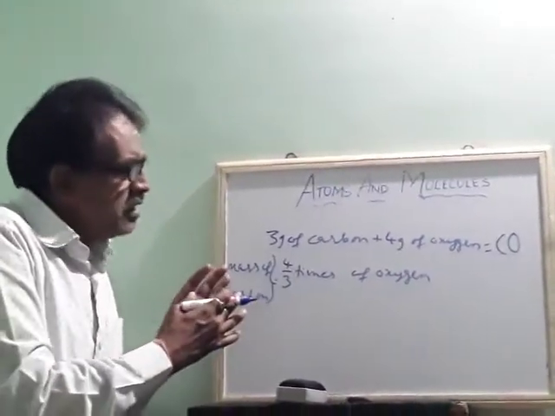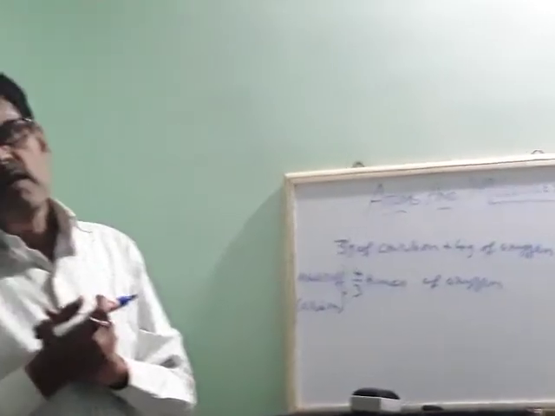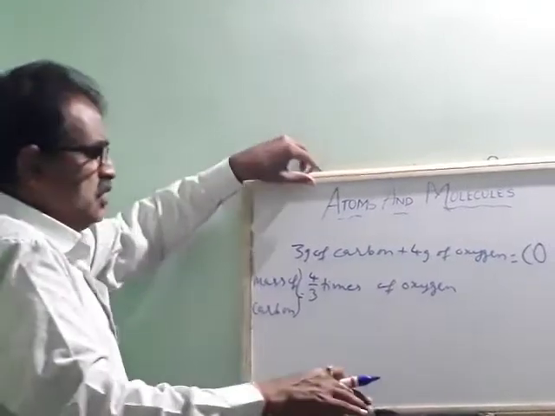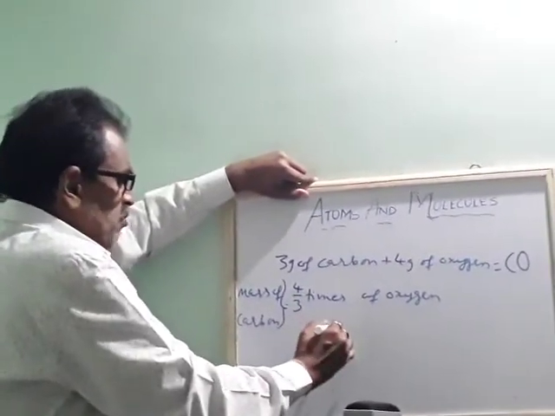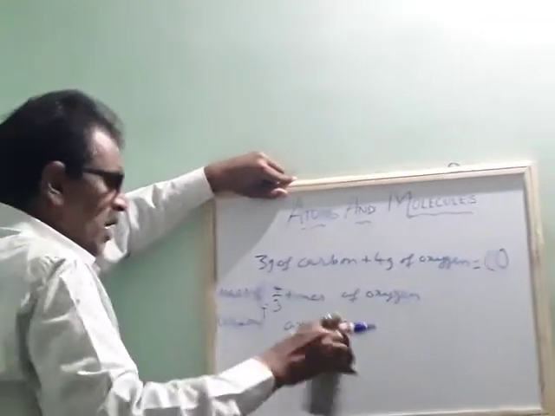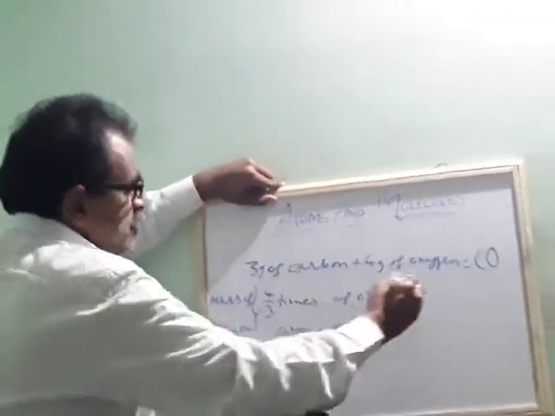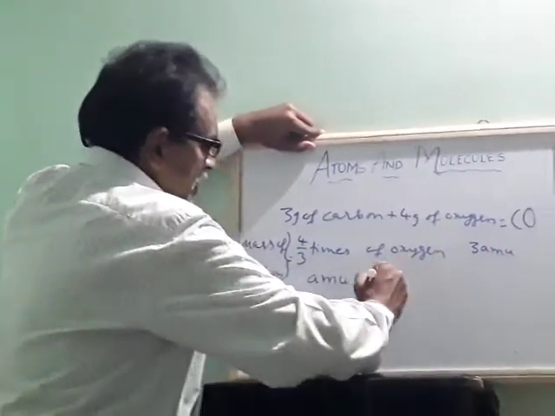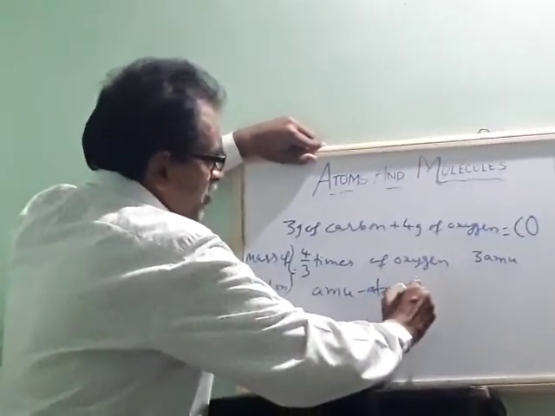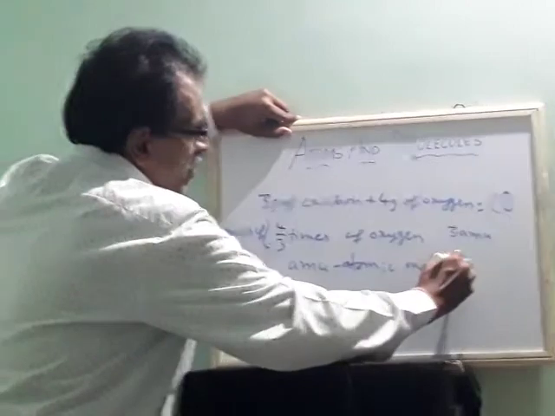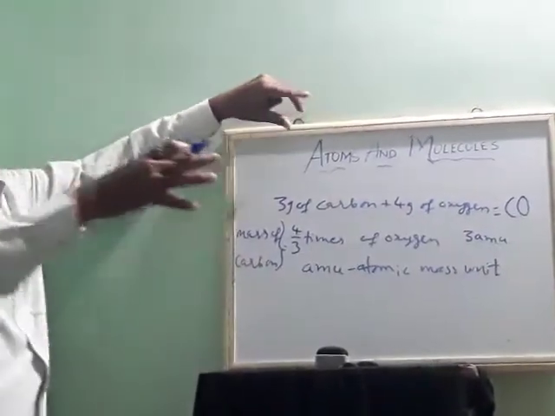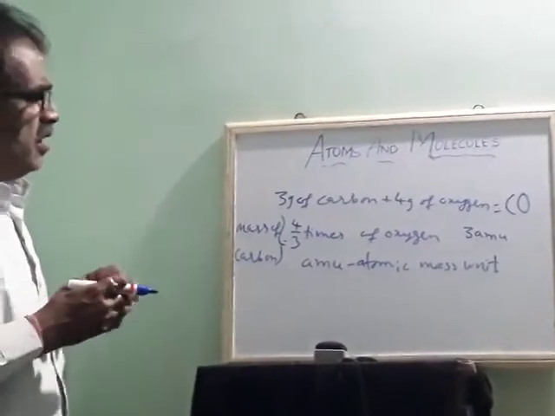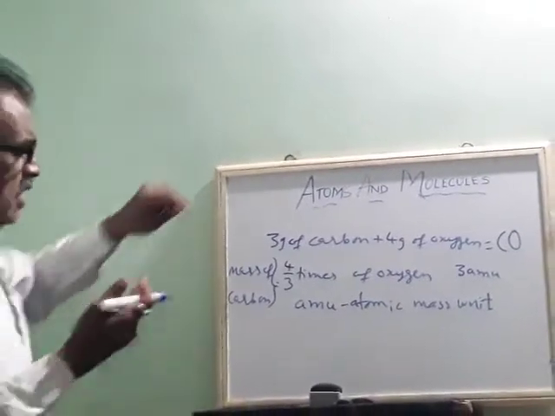Then again, there should be one unit. So IUPAC gave one unit to measure atomic mass, AMU, atomic mass unit. They write like this, 3 AMU. So this is a unit. Suppose, what is the unit of weight? Kilogram. What is the unit of mass? Kg. Okay, like that only.